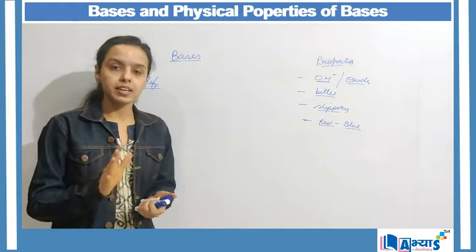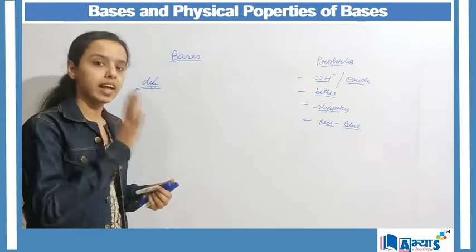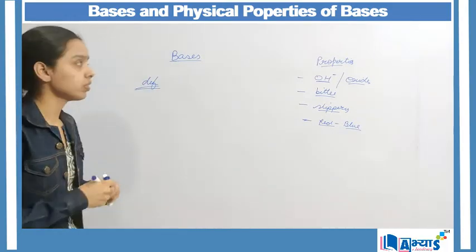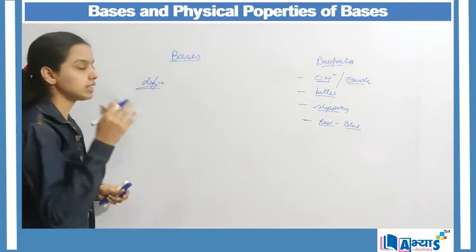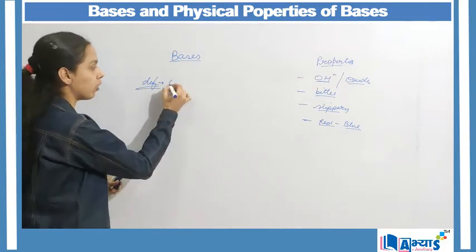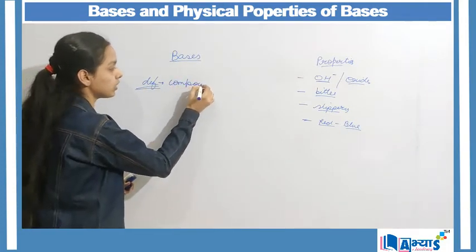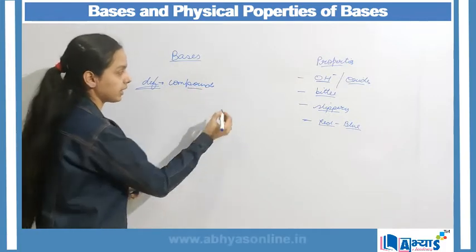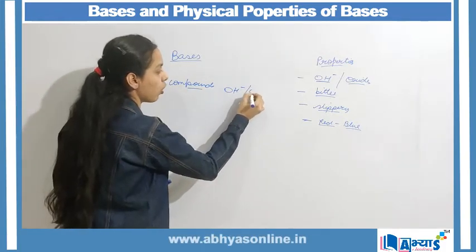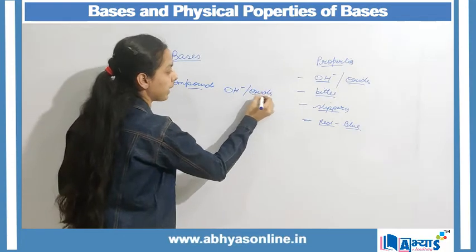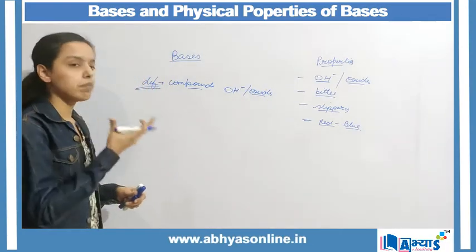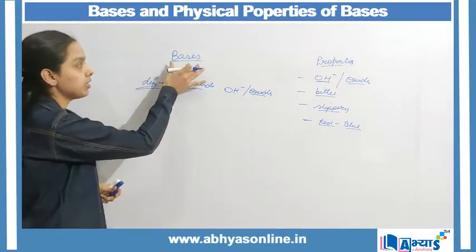Now we can clearly write the definition of bases. From the definition it is clear that all those compounds or all those substances which contain hydroxide ion or the oxide of any metal, that compound or that substance becomes a base.